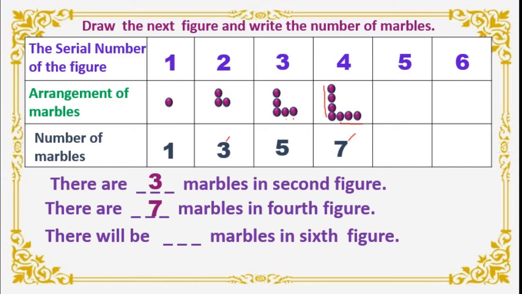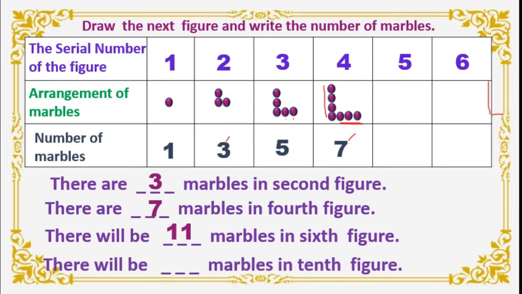Next. There will be dash marbles in the sixth figure. Here how many marbles will be there in the sixth figure? First you guess. Okay, now see here. See this. Here 4 number is there. I have used here 4 marbles and I counted here only 3. So 4 plus 3 it became 7. So here also you can do the same thing. Here I will use 6 marbles and here 5. 6 plus 5. How much? Very good. 11 marbles. Right? Like this we can guess.